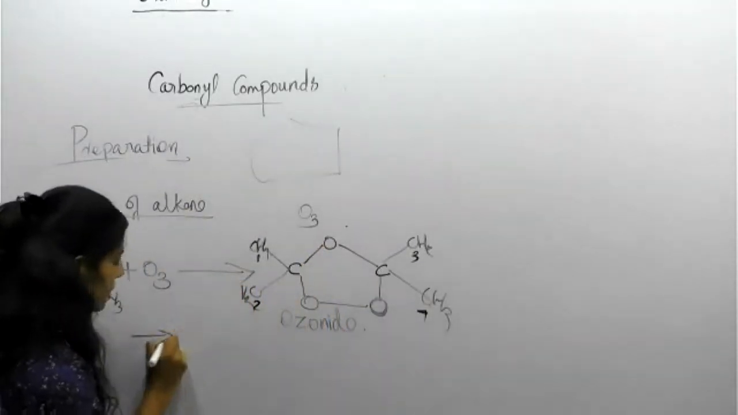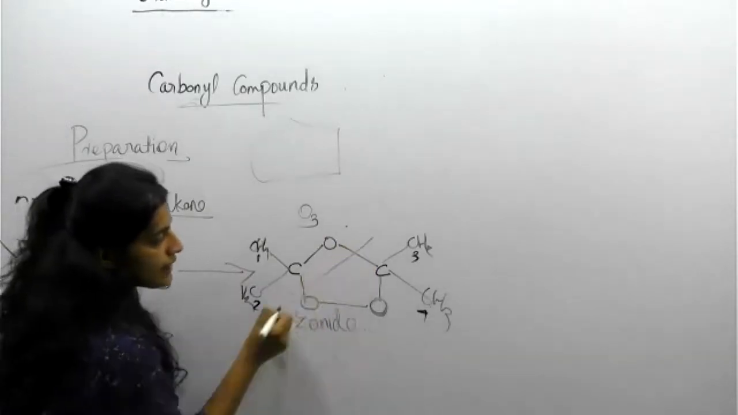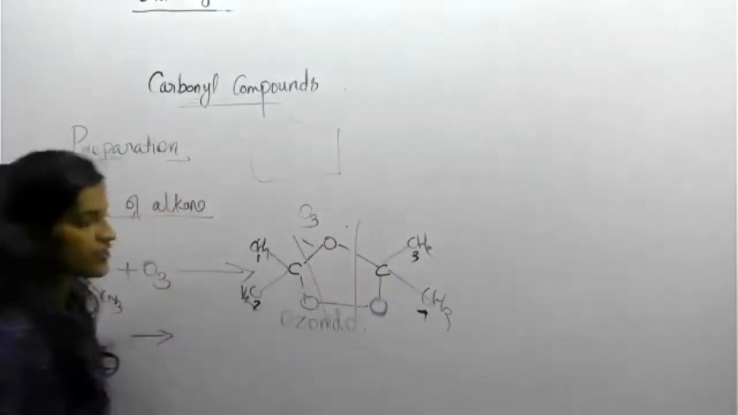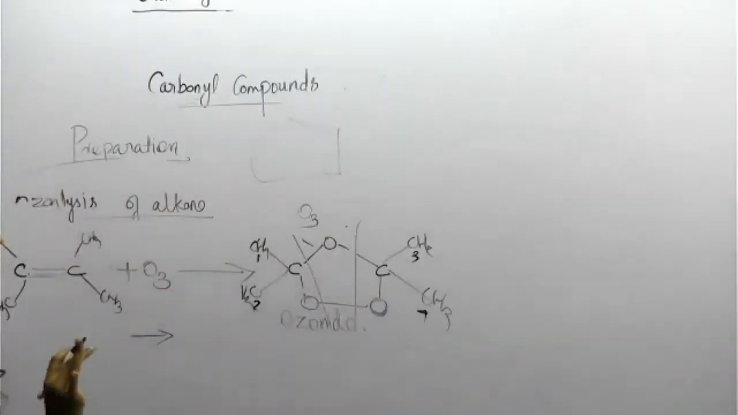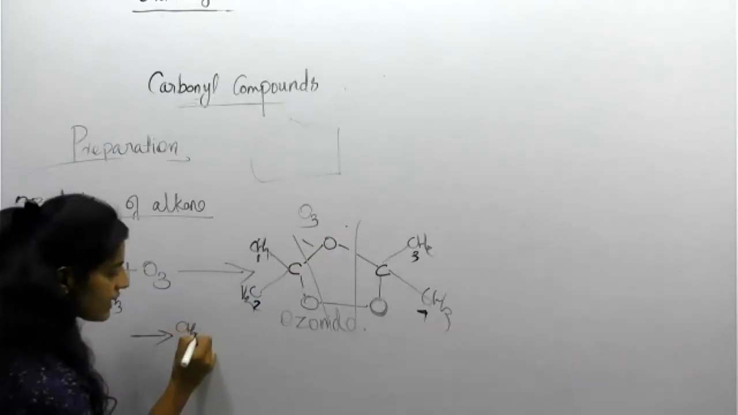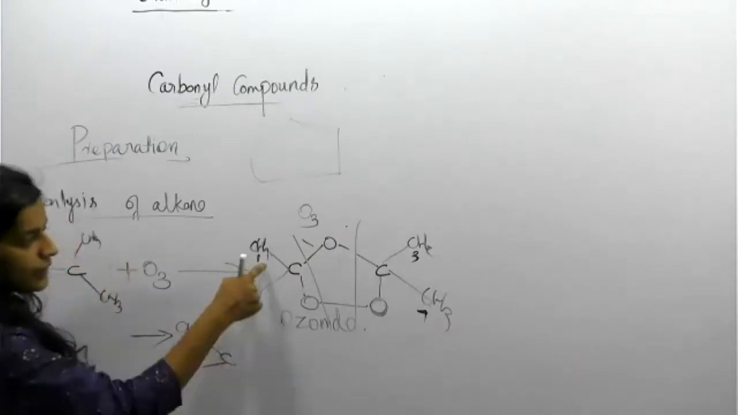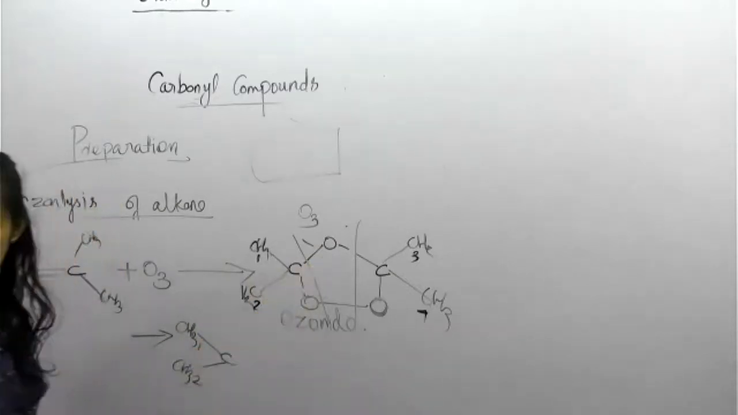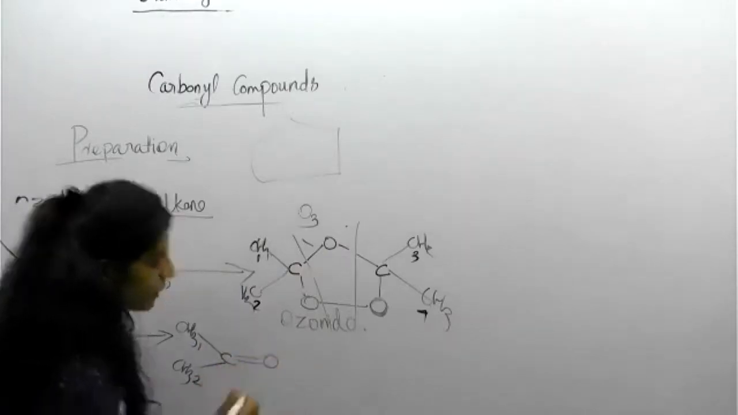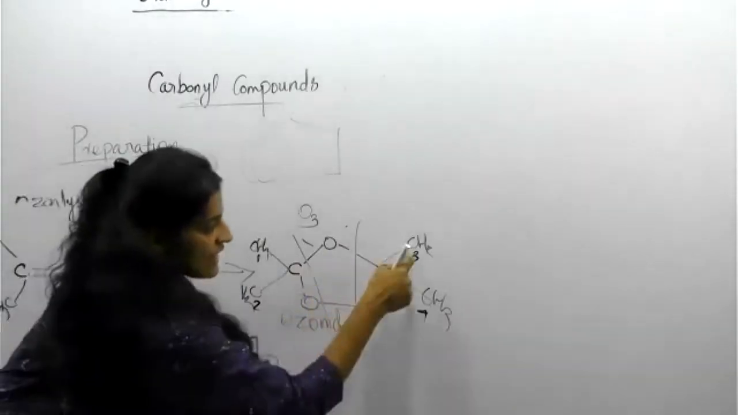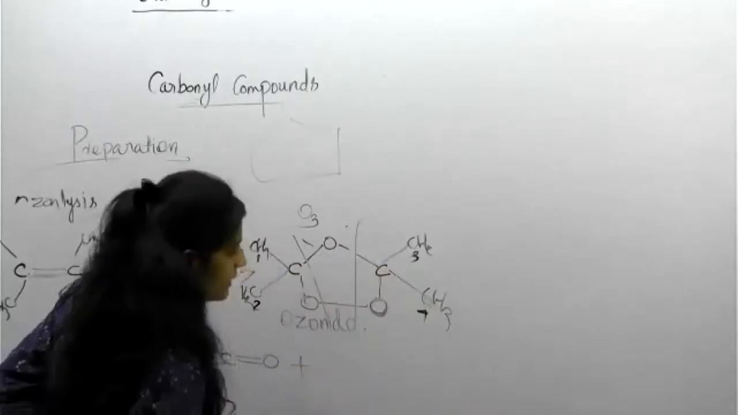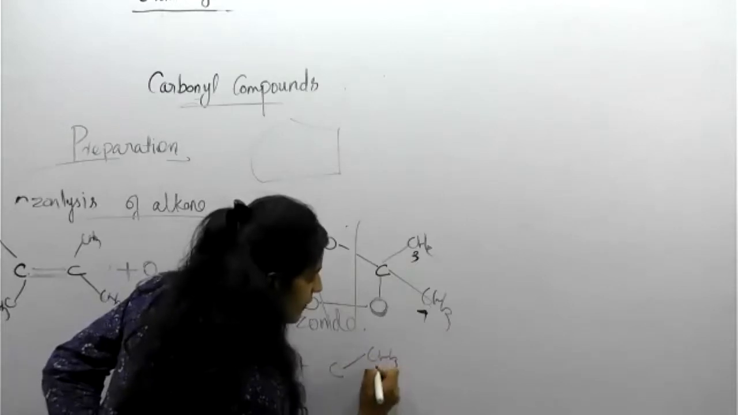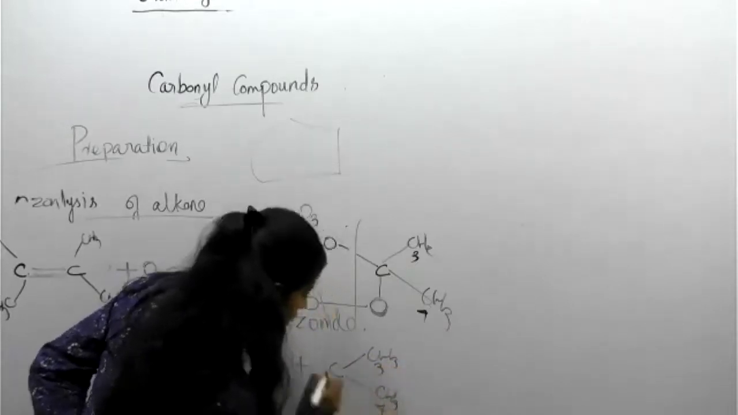So the answer is that this bond and this bond, everything is going to break. Don't worry, it is very easy. CH3, 1 and 2, and the remaining group is with the C double bond O. Here also CH3 plus a double bond, so CH3 CH3 double bond O.